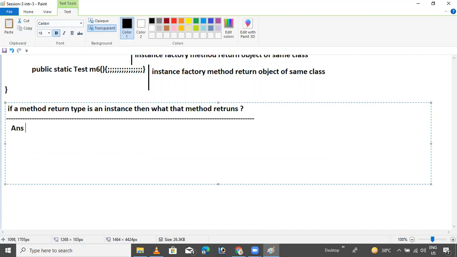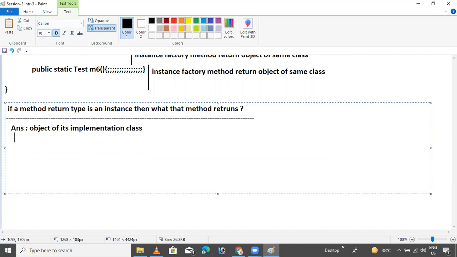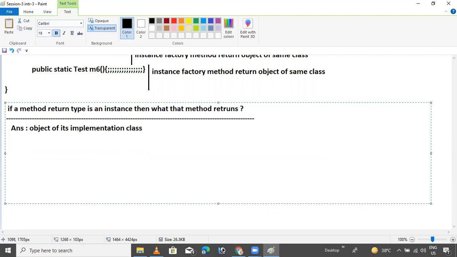So the answer is simple here: an object of its implementation class. The object is of the implementation class. I will write code also, for better understanding, like an example.